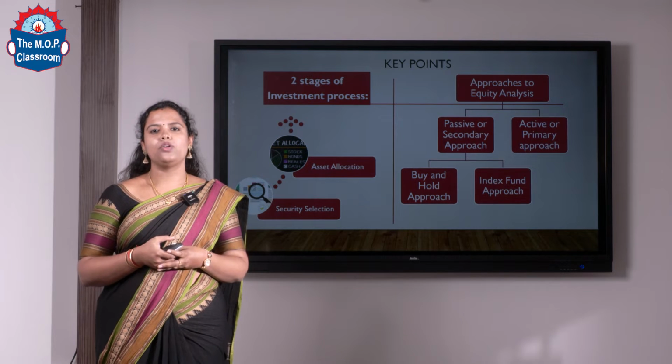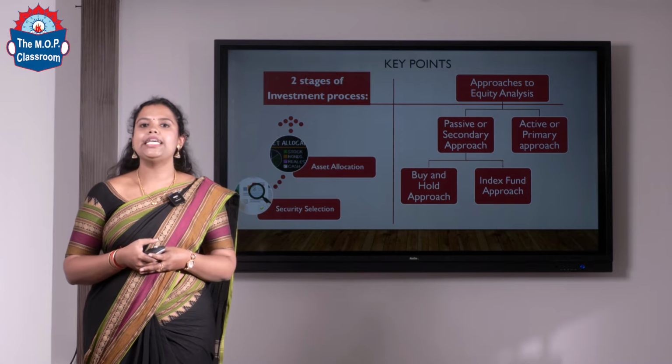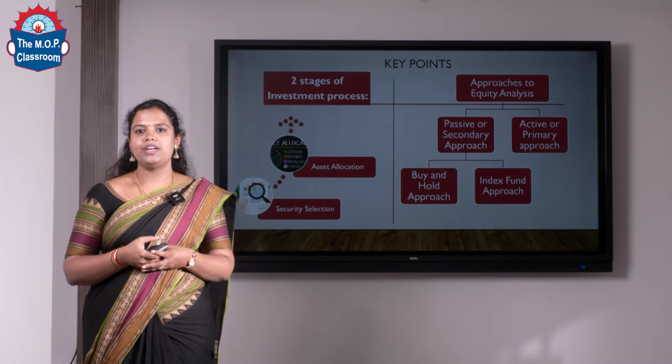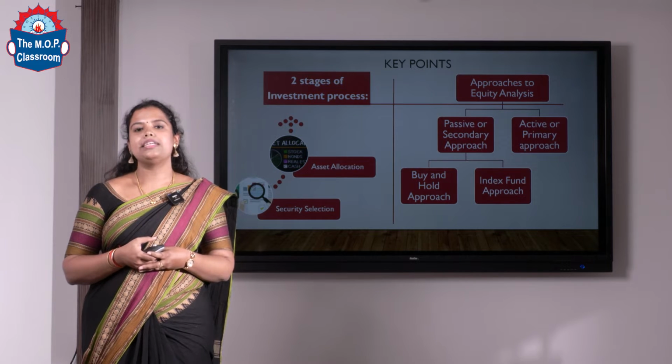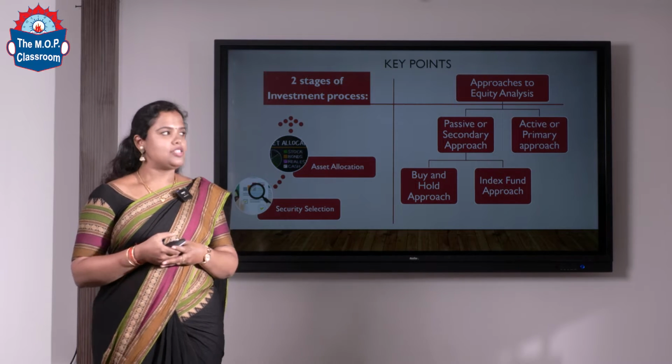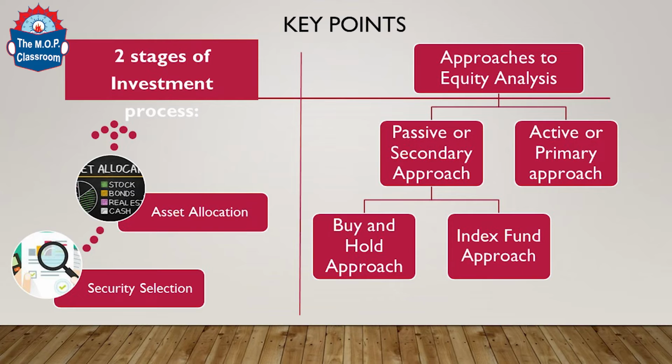For a basic investor, when he is investing into equity shares, he has two basic objectives. First one, to earn the capital profit by selling at a higher market price, and the second one is earning the dividend income. So in this part, the two stages of the investment process are asset allocation and security selection.